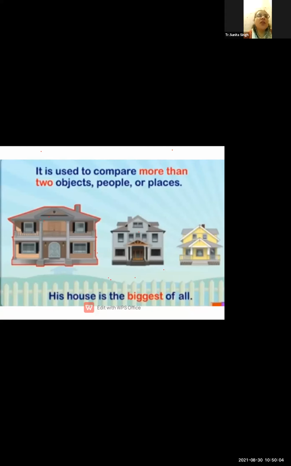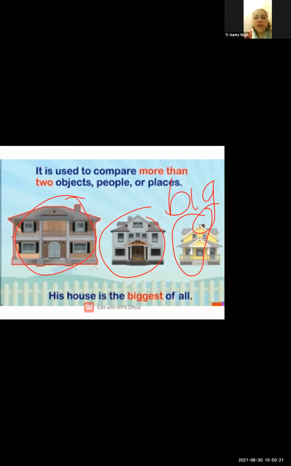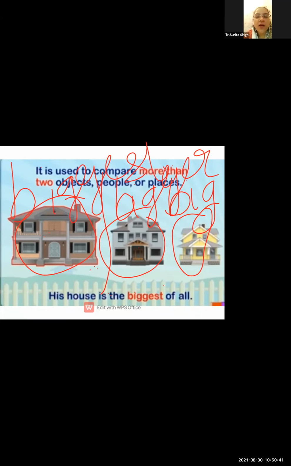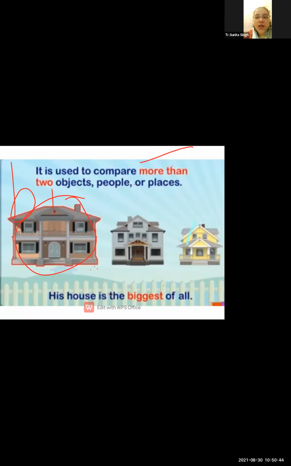There can be nothing bigger than that. So at that time we use the word biggest. We are adding est: biggest. Say there are three houses. This one is called big. When a new house comes and there are only two houses, we say it is bigger. Then we realize there is one more house that is bigger than both of these, so we give it the title biggest.